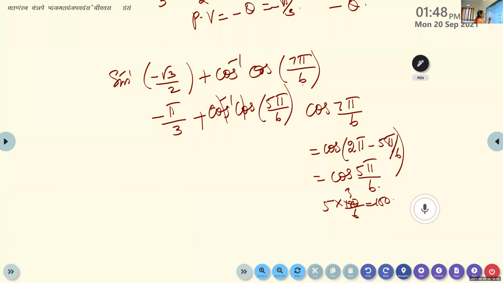Now cos inverse cos will get cancelled. We'll get minus pi by 3 plus 5 pi by 6. When you take the values, you have to check carefully whether it is positive or negative.